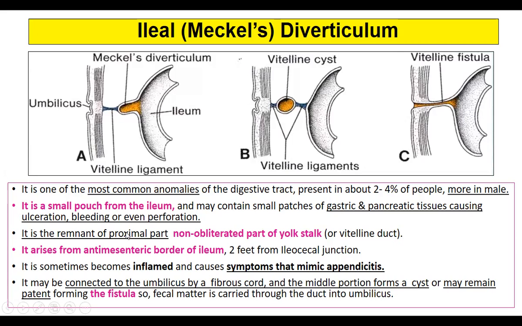It is nothing but the remnant of the proximal part of the non-obliterated part of the yolk sac. So what is this Meckel's diverticulum? It is the non-obliterated part of the yolk sac. The yolk sac totally disappears to form the vitelline ligament, but sometimes a small part of it might remain as the non-obliterated part of the yolk sac, and that leads to a condition called Meckel's diverticulum, seen in 2 to 4% of people. It arises from the antimesenteric border of the ileum, 2 feet from the ileocecal junction, in 2% of people, more common in males.